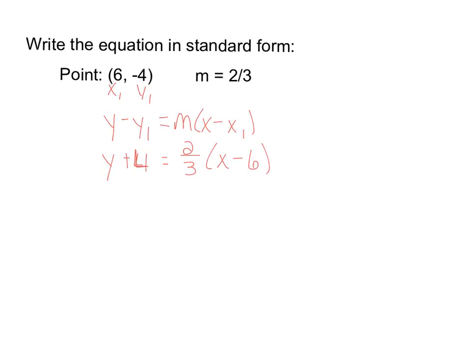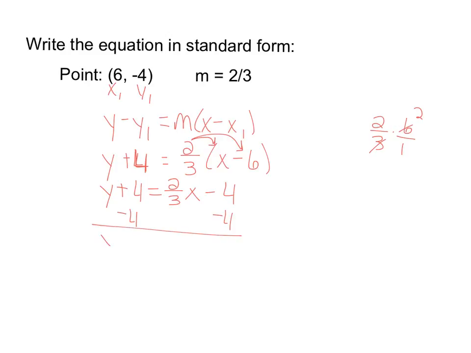The next thing we want to do is get it in slope-intercept form. So we're going to do what we did a second ago. We're going to distribute that 2/3. 2/3 times x is 2/3 x. 2/3 times negative 6: if I do 2/3 times 6, 3 goes into 6 2 times, I get minus 4. I'm going to subtract my 4 from both sides, and I get y equals 2/3 x minus 8. Okay? Now, that is from point slope to slope intercept.